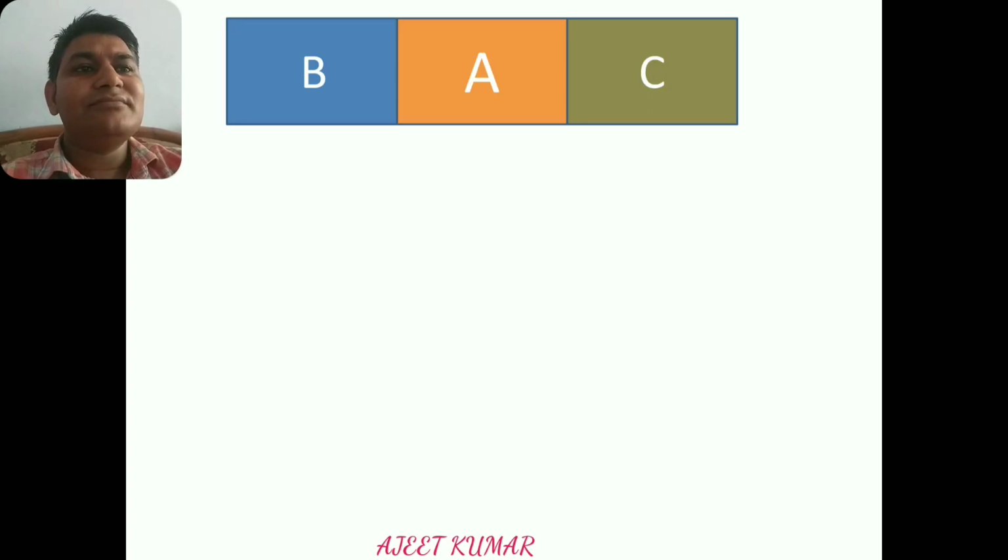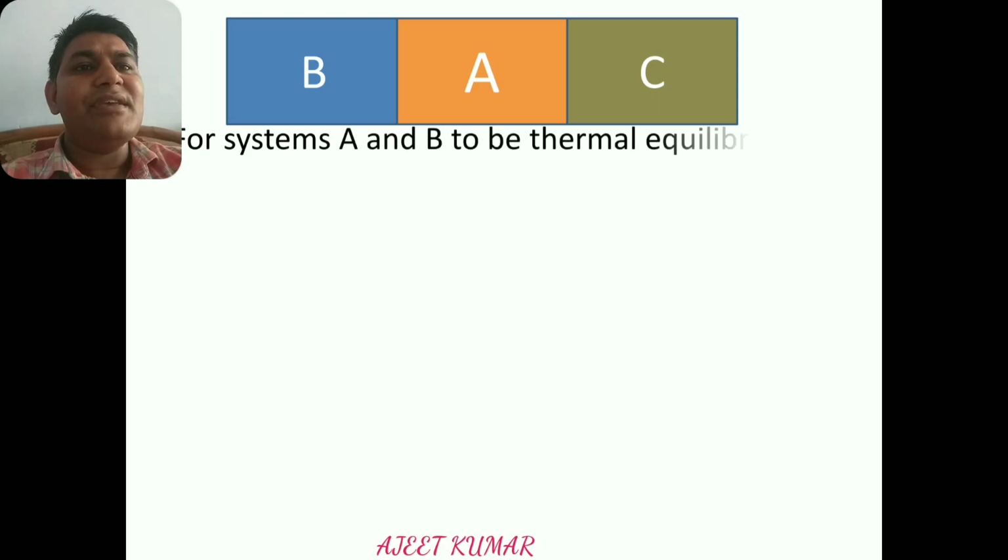Now, as system A and B are in thermal equilibrium, it means the temperature of both the systems will be the same. That is, T2 will be equal to T1. Let us suppose this is equation 1.